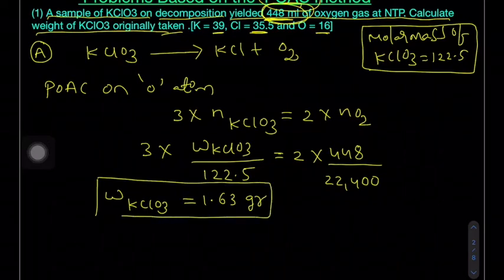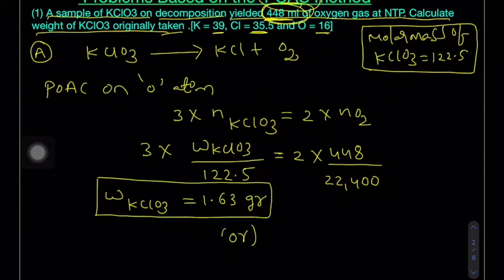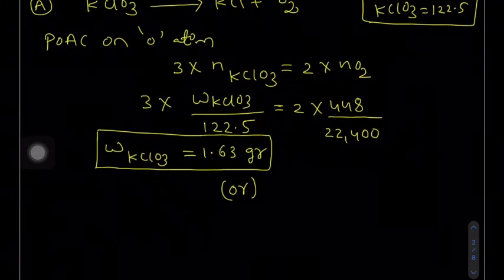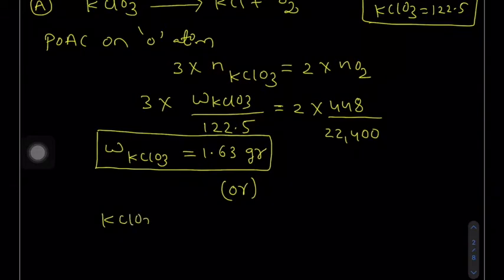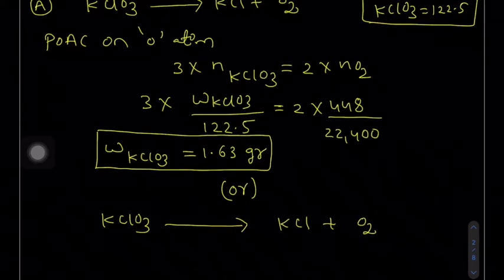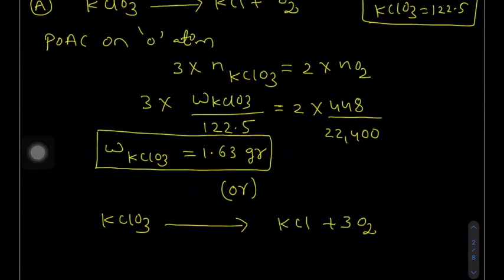Okay, now in this problem we can also follow another method. Suppose the question: potassium chlorate decomposes to give potassium chloride and oxygen. This is a very simple equation, so we can easily balance it. First I am balancing oxygen atoms, so 2 into 3, 3 into 2.